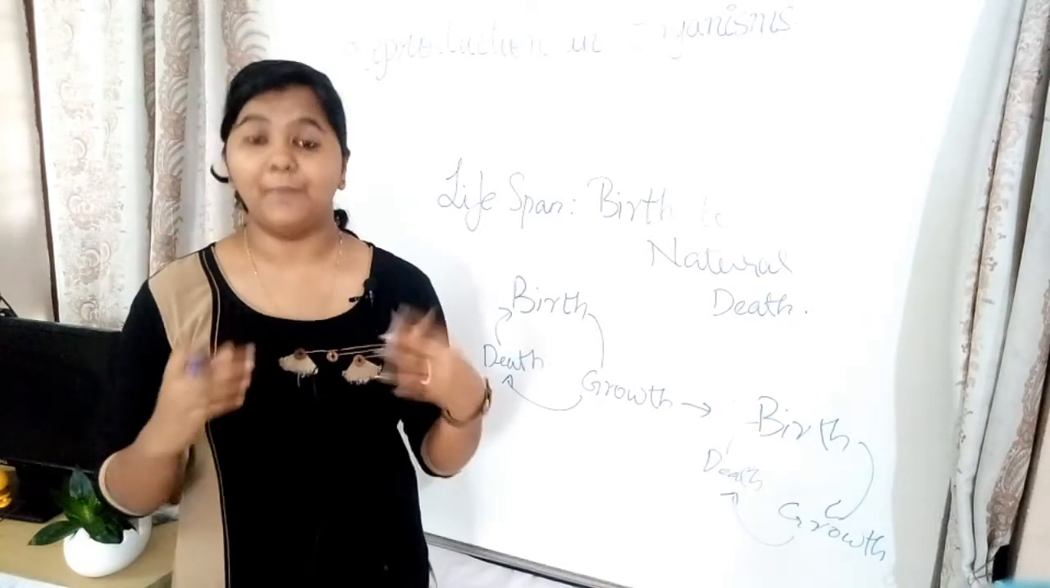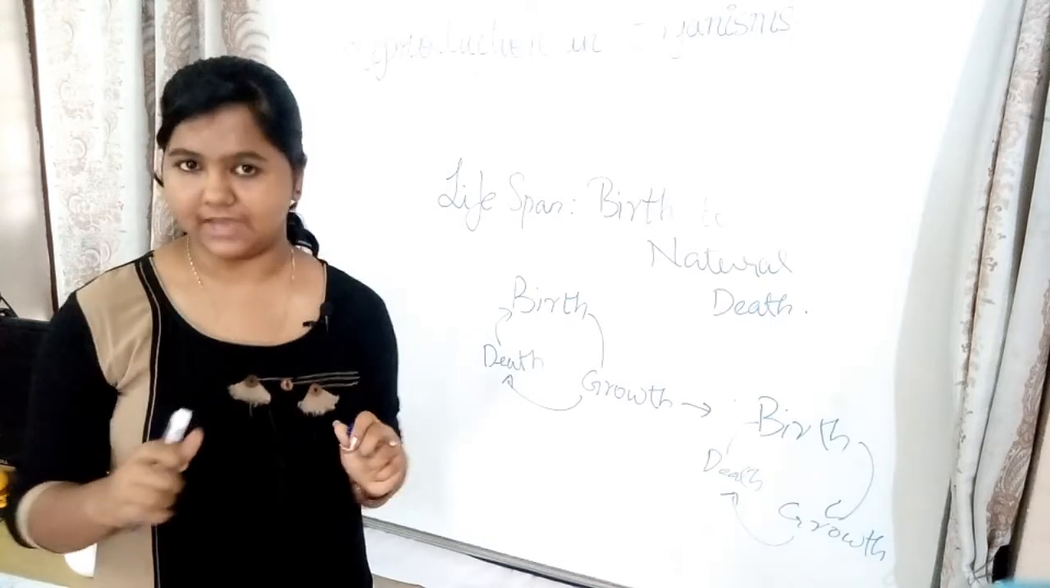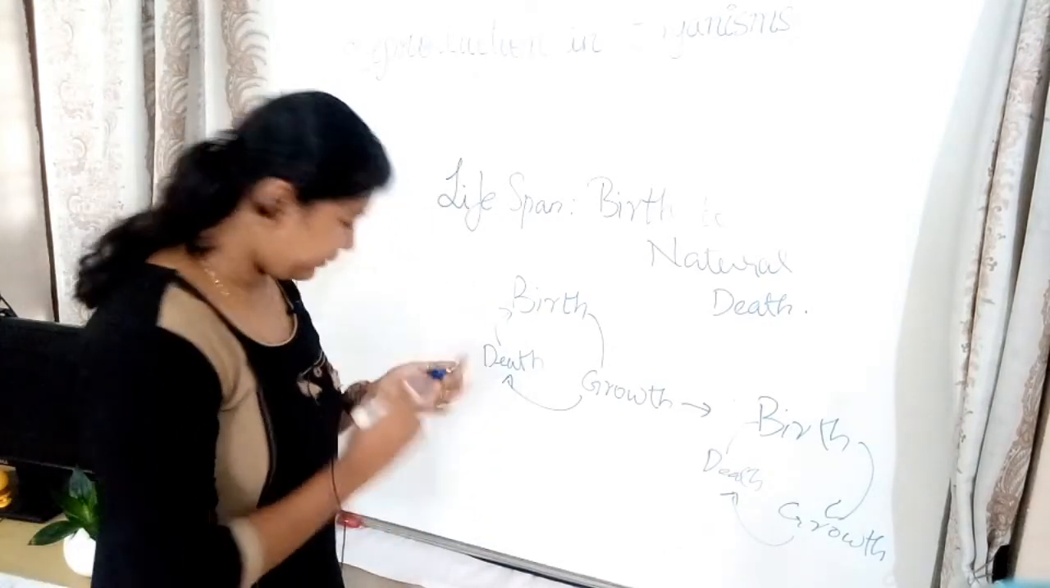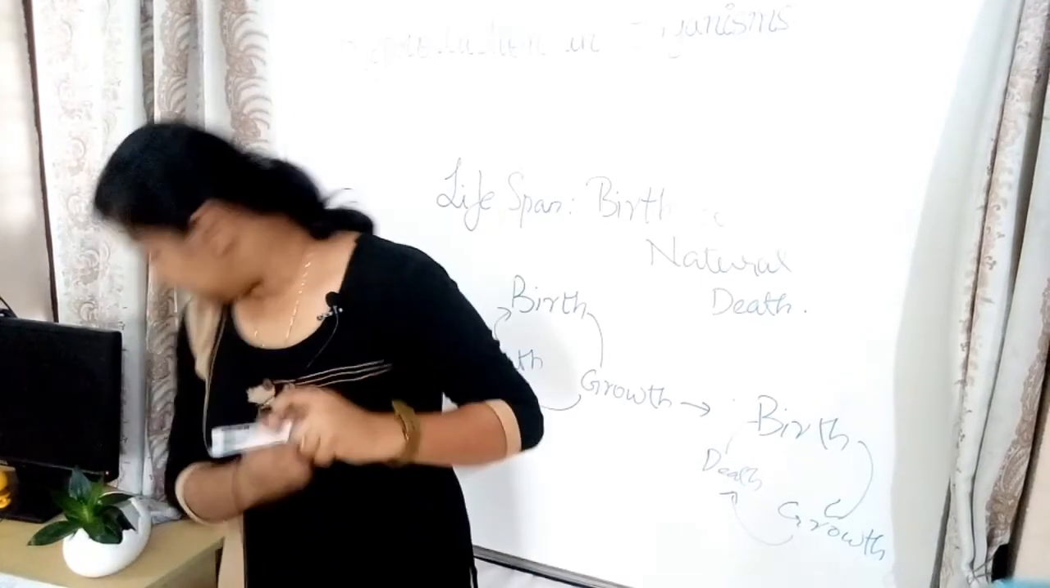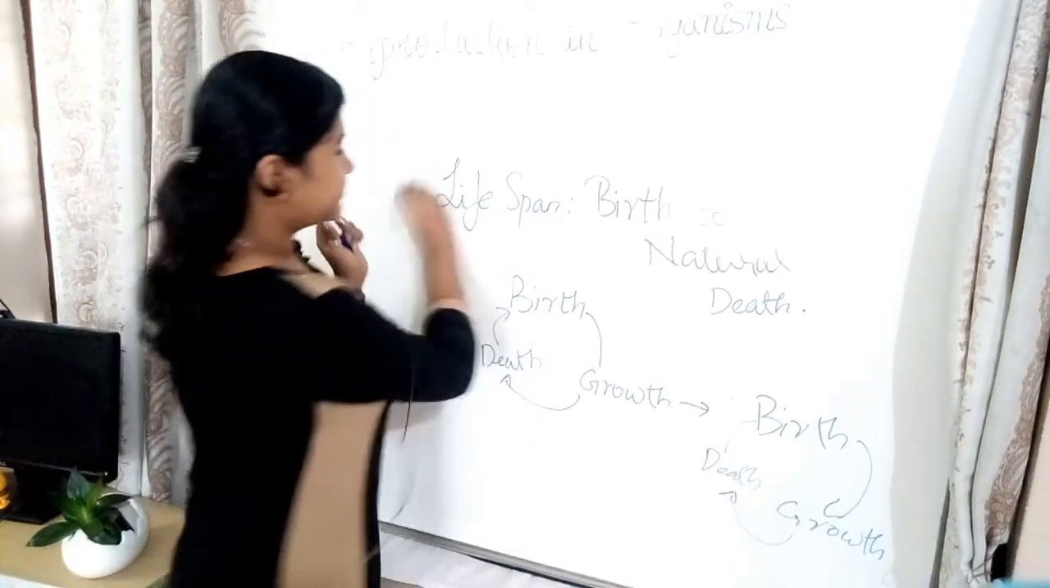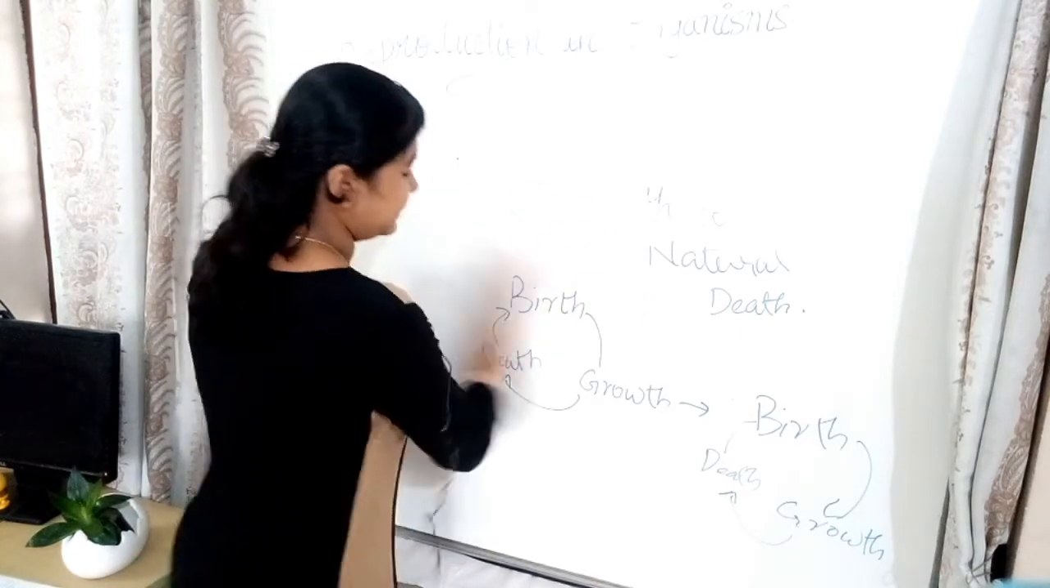Now we learn how many types of reproduction there are. As we all know, reproduction is of two types, that is sexual reproduction and asexual reproduction. So we'll write the differences of each of them.